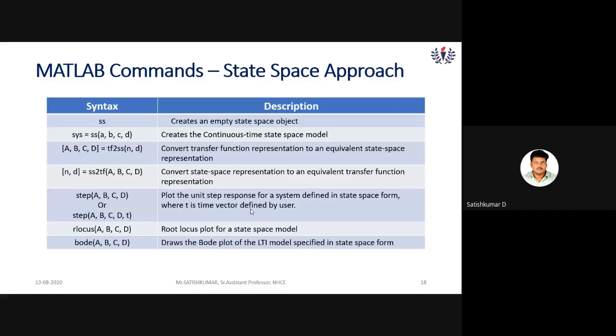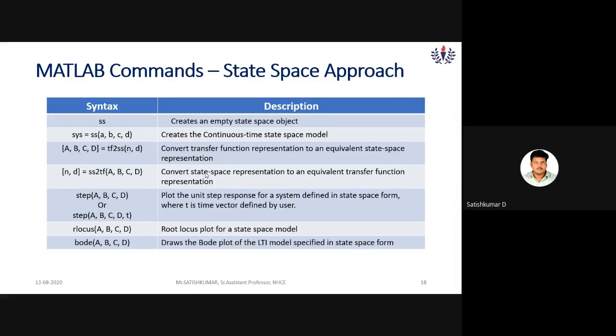The third line, TF2SS, converts from transfer function representation to the equivalent state space representation. And similarly, the fourth one converts state space representation to the equivalent transfer function representation.